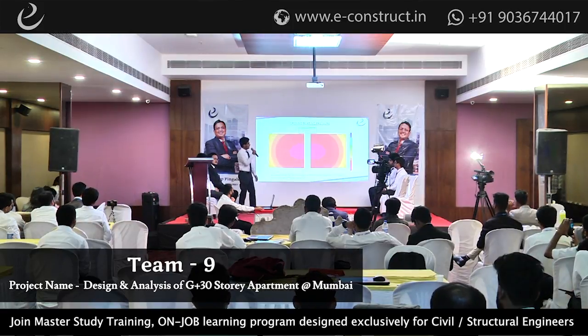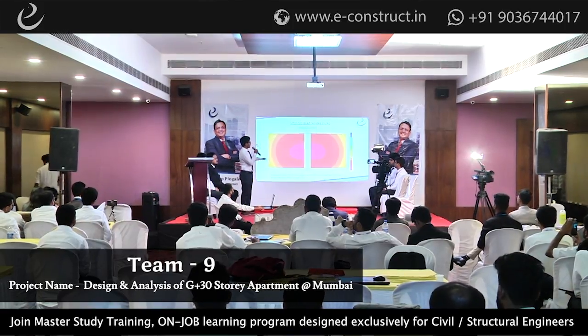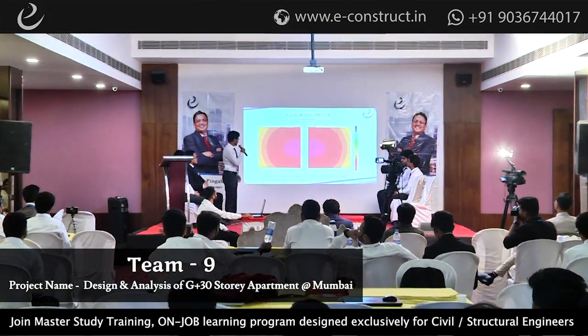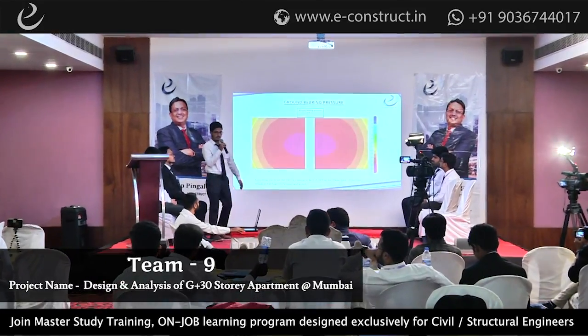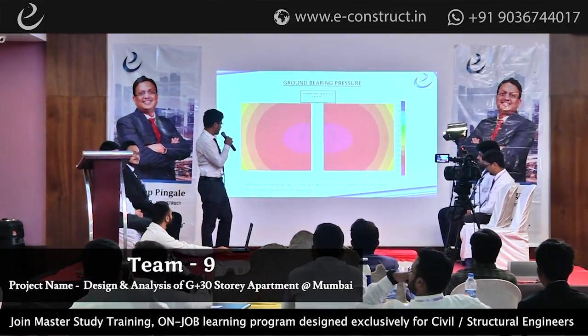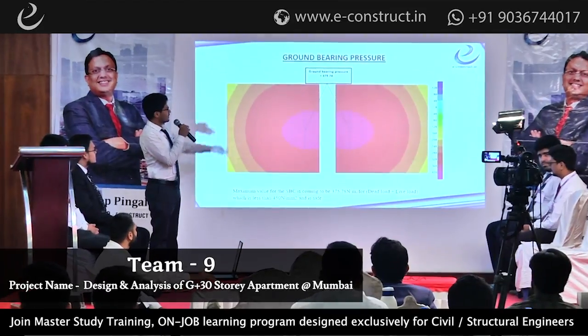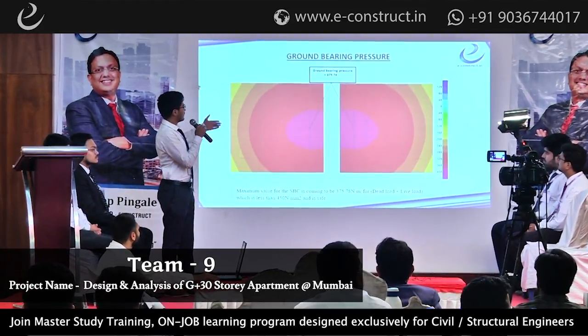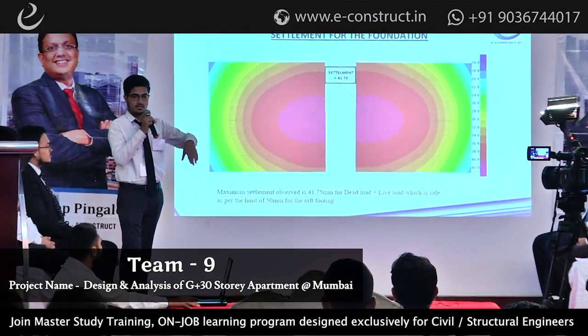Now, after the modeling, we go for the analysis. At first, we check the ground bearing pressure, and the maximum value for safe bearing capacity is 450 Newton per mm square, and we got 375.74. Hence, it is safe. And after that, we move to the next slide.